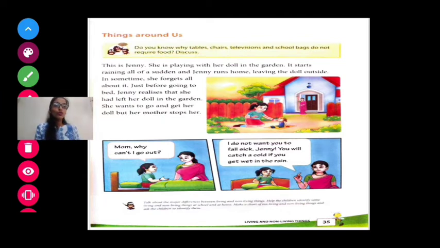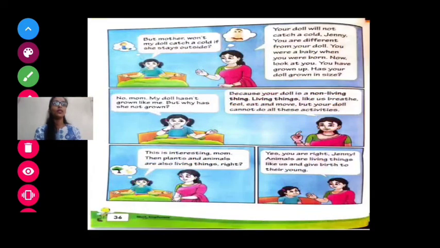I do not want you to fall sick, Jenny. Fall sick means if she gets wet in the rain, she will get a cold, she will get a cough, so she will fall sick. Jenny, you will catch a cold if you get wet in the rain. Now if Jenny is getting wet in the rain, she will get cold, cough, fever. She can get all such things, right? So now let's take a look at the next part, what Jenny is saying.